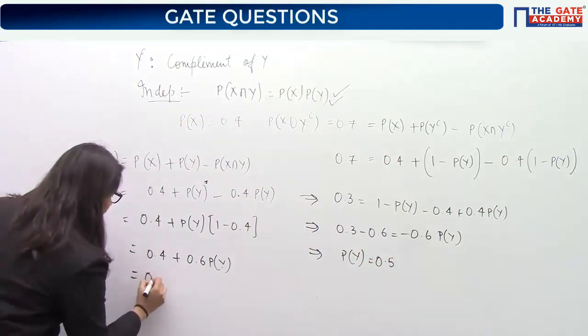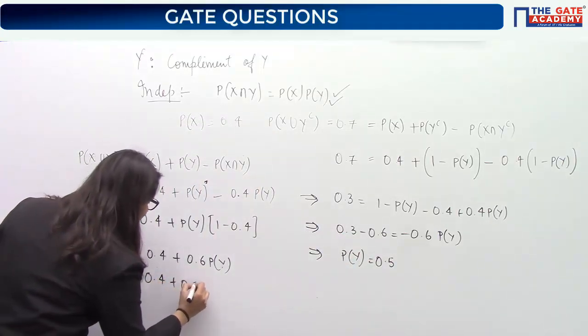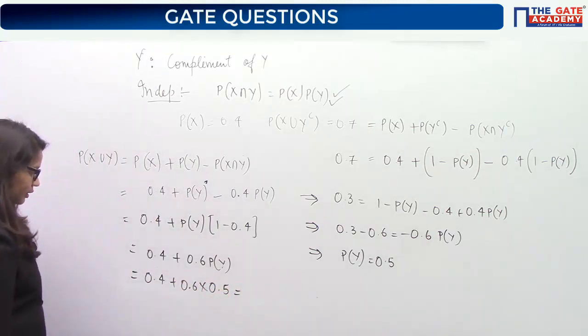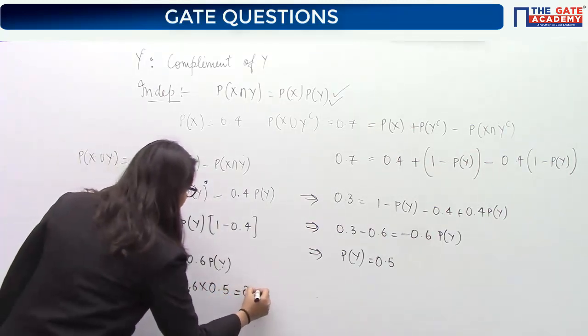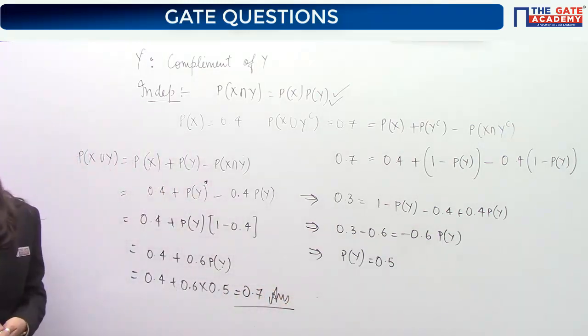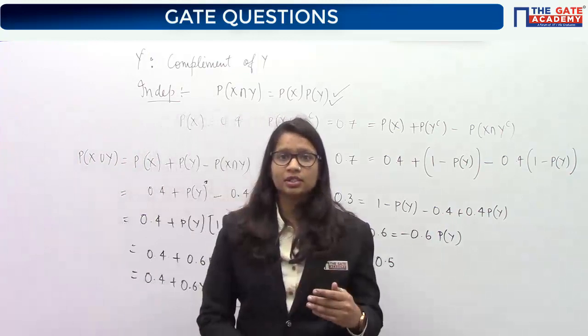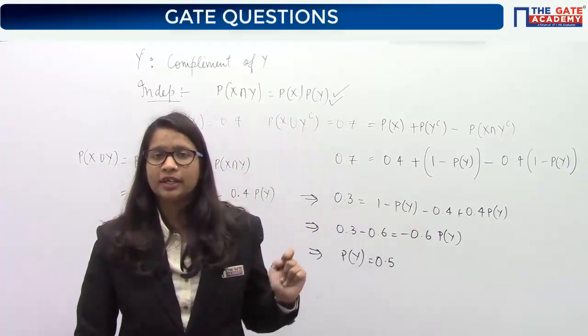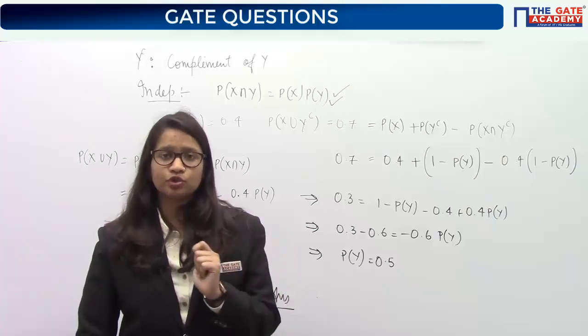So substituting here, you will get this as 0.6 into 0.5. This will become 0.30. So it is 0.7. 0.7 is your answer. You can put the intersection value to be 0 only when they are mutually exclusive. But here it was not given to you that they are mutually exclusive.